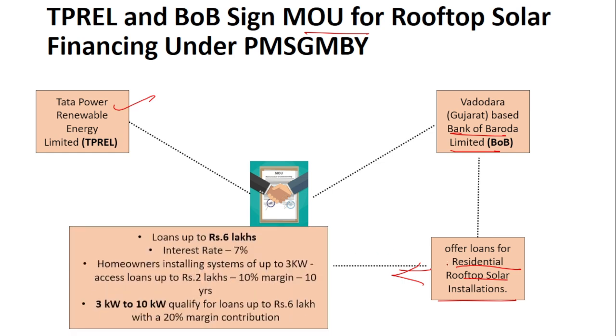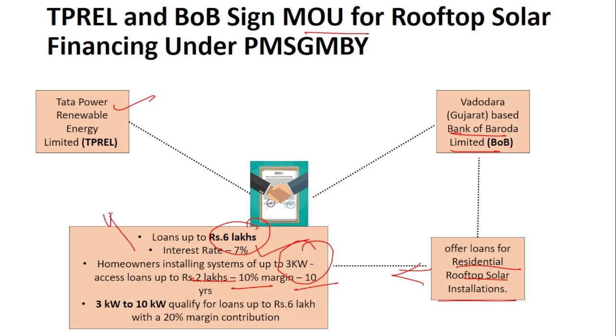Under these loans, a loan of up to 6 lakhs will be provided to residents. The interest rate at which the loan will be provided is 7%. Homeowners can install up to 3 kilowatt, and if they are installing up to 3 kilowatt, the loan they can access is up to 2 lakhs. A margin of 10% is required and 10 years is the repayment period.